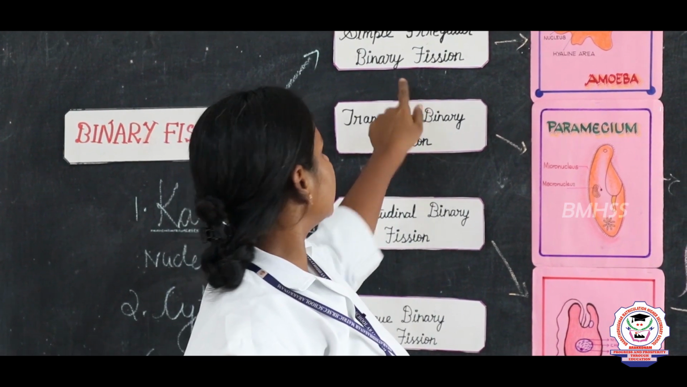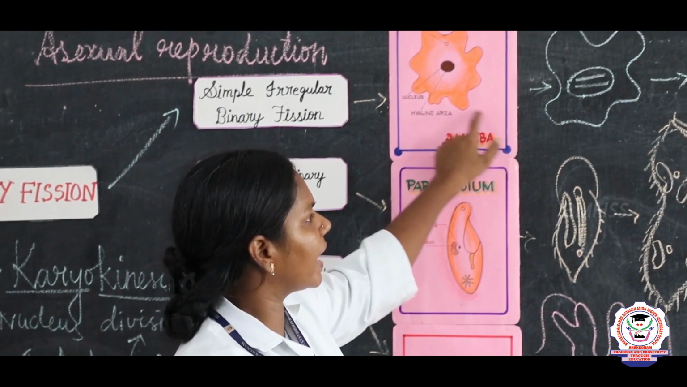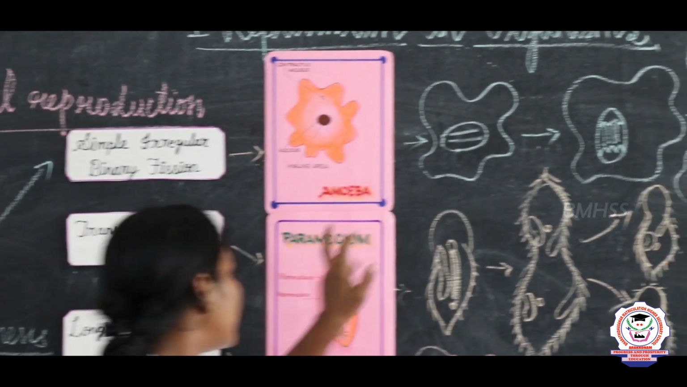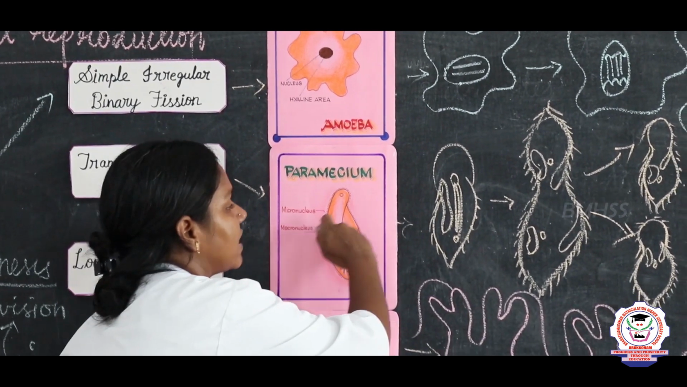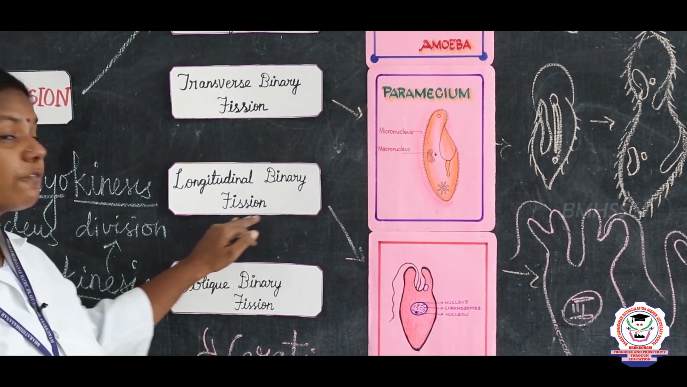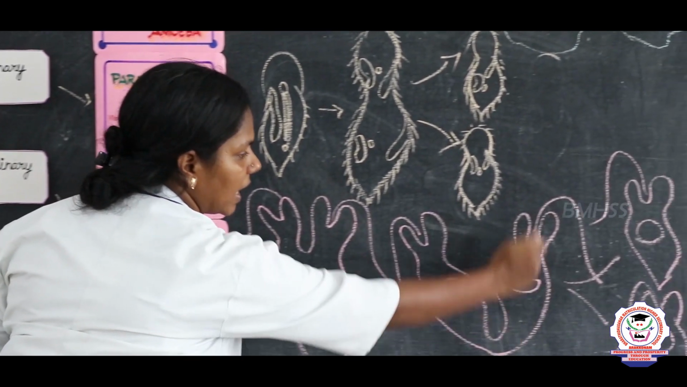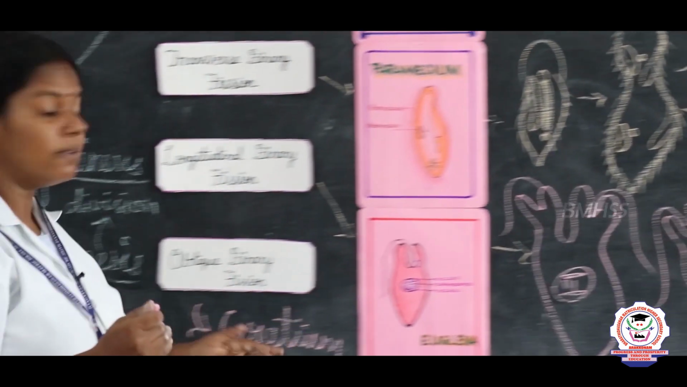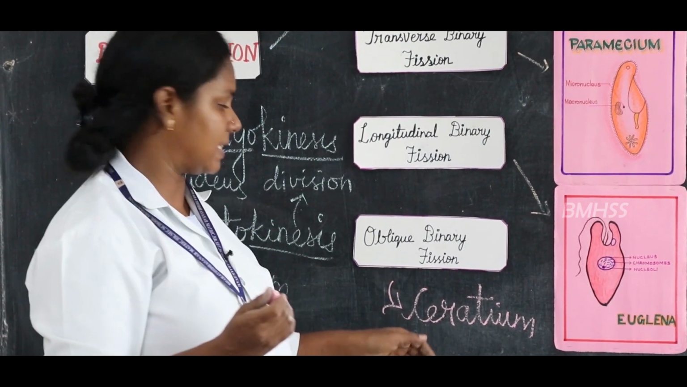Simple irregular binary fission takes place in amoeba. Amoeba divides like this. Transverse binary fission takes place in paramecium. The organism divides in this way. Longitudinal binary fission takes place in Euglena. The organism divides in the longitudinal manner. And the last one, oblique binary fission, the division is not clear. Example, Serratia.